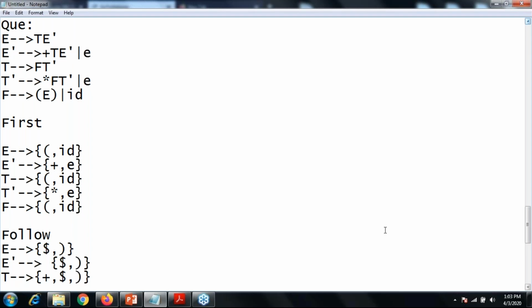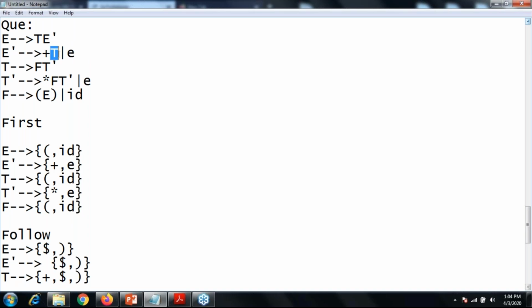So how did plus come in the follow of T? Follow of T means T is followed by your E dash. If a non-terminal is followed by one more non-terminal, then the new non-terminal's first will become the follow of your T, right? Am I clear? That is the first of E dash. The first of E dash is plus, so plus over here, and it will also generate epsilon, so put epsilon in the place of E dash.